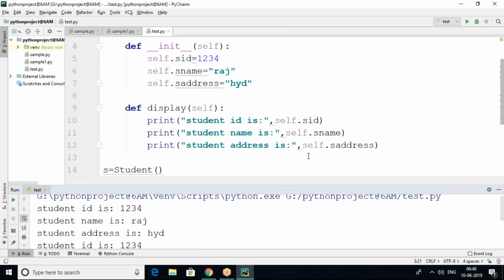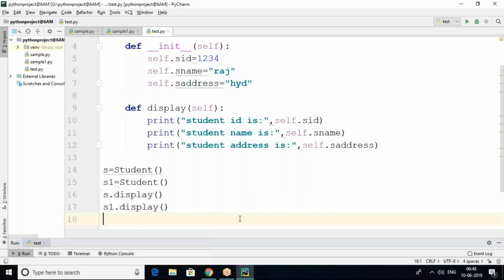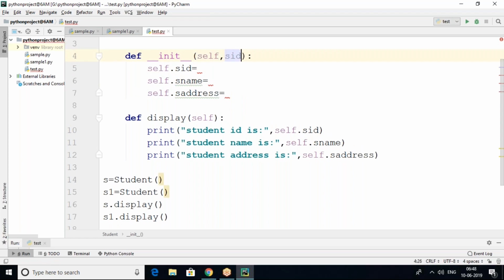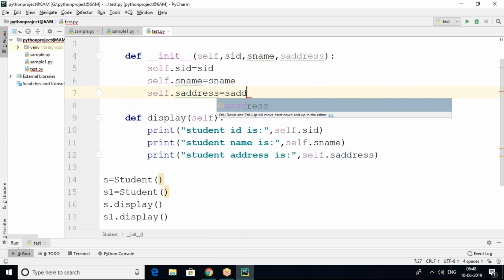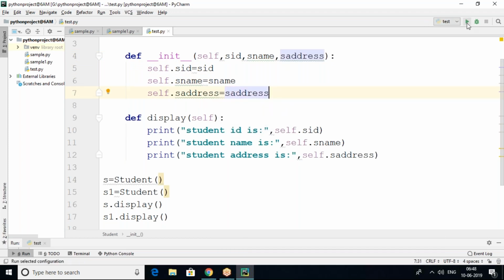So I want to display different details, how is it possible? Yes, we can do that. For every object reference, we can display different details. But instead of initializing the data directly in the constructor, we should not initialize this data. So we can take a parameterized constructor. Parameterized constructor means here SID, SName, SAddress. These parameters we can supply here, SID, SName, SAddress, like this. So this is possible with different object creation, different student details.